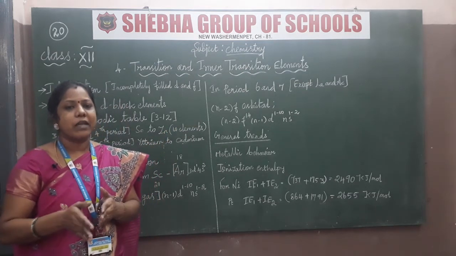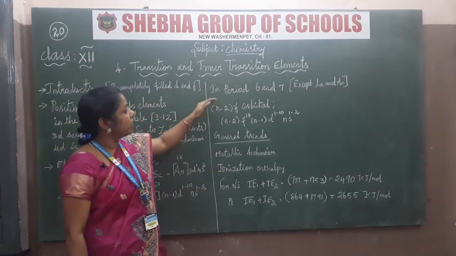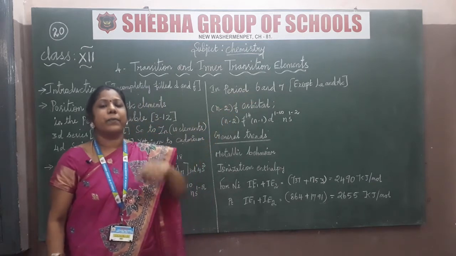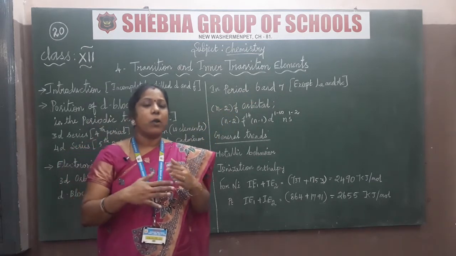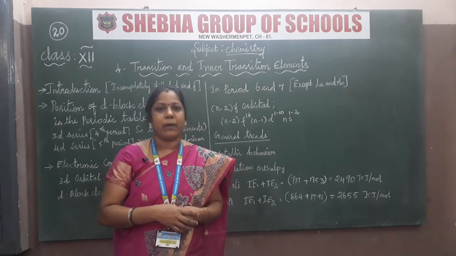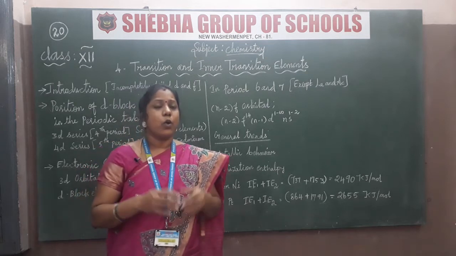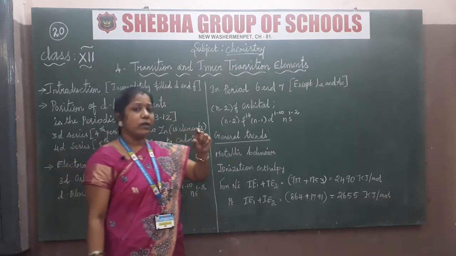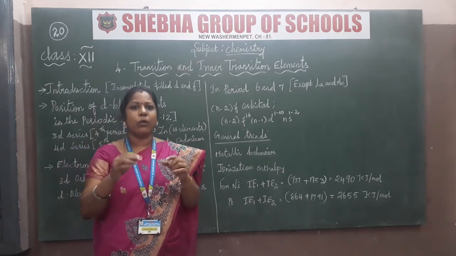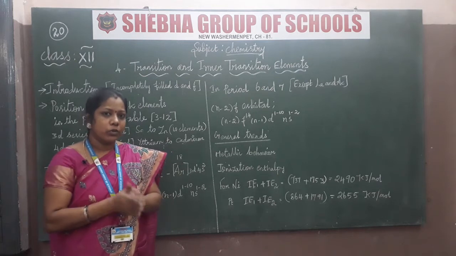For the 6th and 7th periods we can call them again the lanthanides and actinides. For the lanthanides and actinides, this is an exception. Why? Because you have to notice in the periodic table, the F block elements are in orange color at the bottom of the periodic table, also called lanthanides and actinides. The lanthanide and actinide elements actually start within the D block elements, but the in-between elements are given separately in orange color at the bottom of the periodic table.